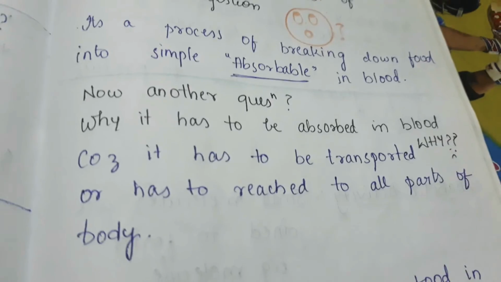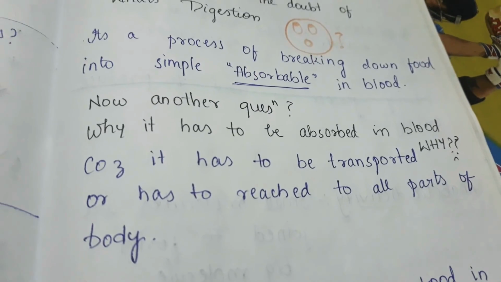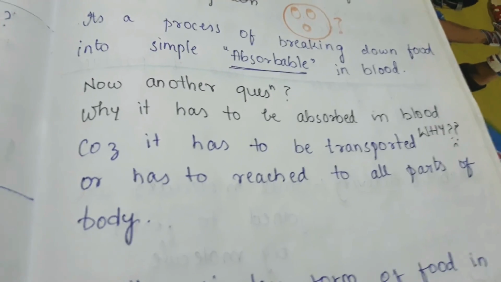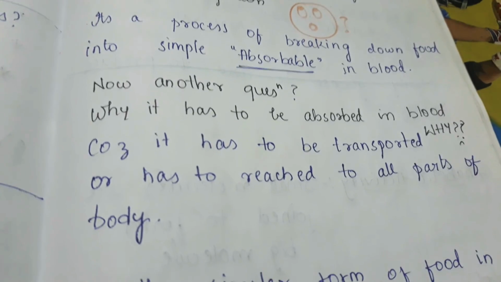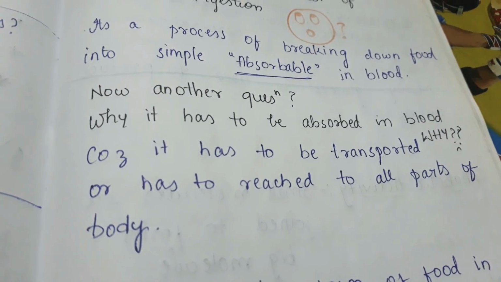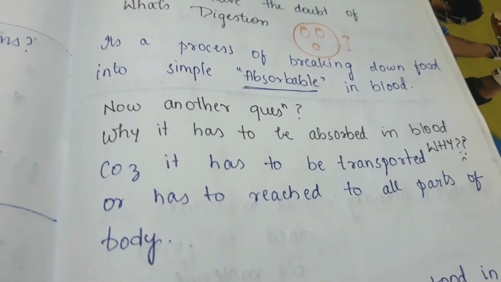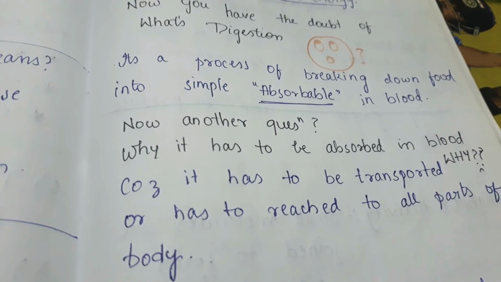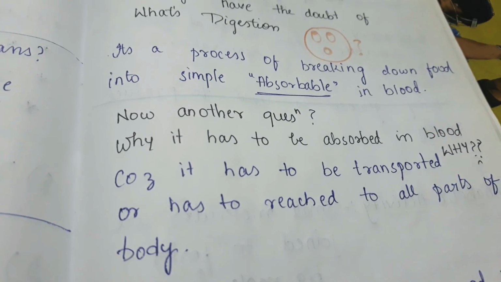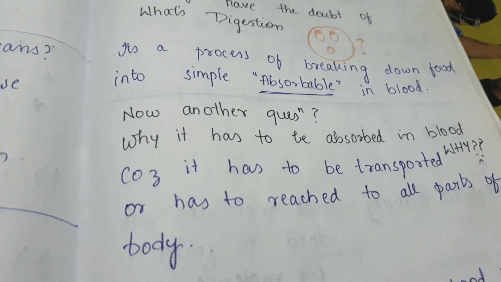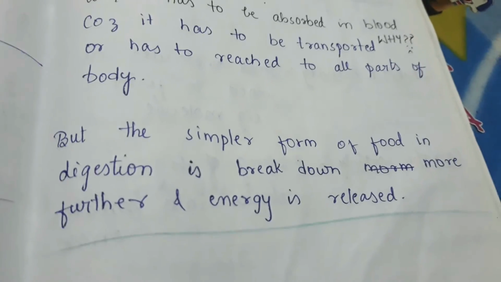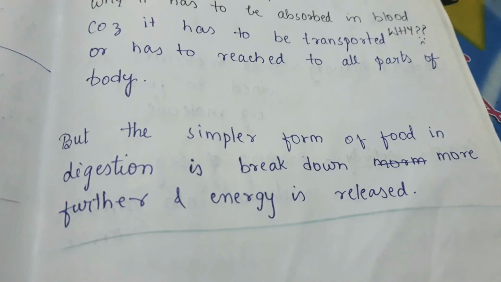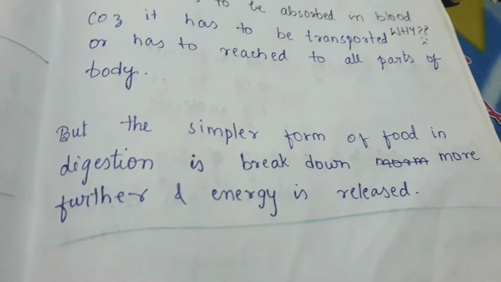Now you will have another question. Why does it have to be absorbed in our blood? Because it has to be transported to all parts of our body. Lungs are in our chest, still our brain gets oxygen. How? Because we have a transportation system in our body which transports the oxygen from the lungs to all parts of the body. But the simpler form of food from digestion is broken down to an even simpler one to release energy. Clear?